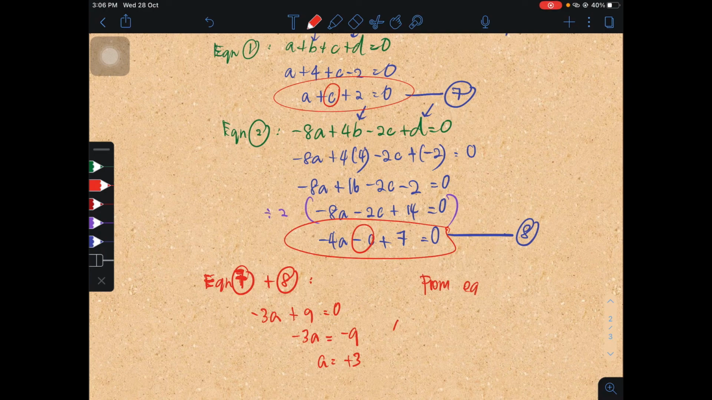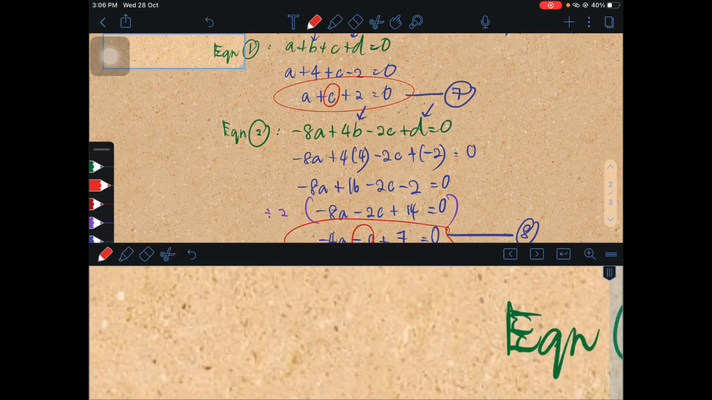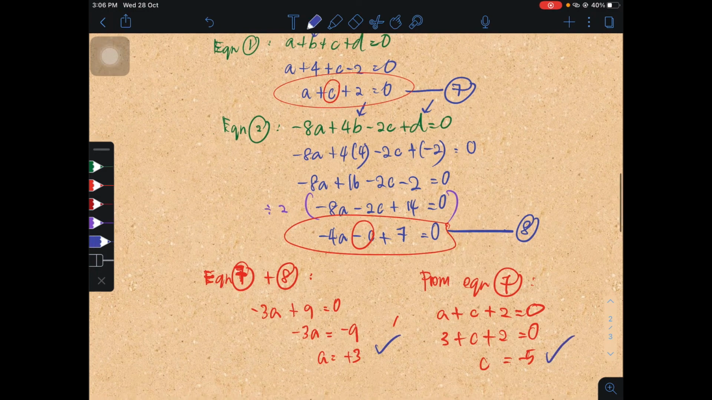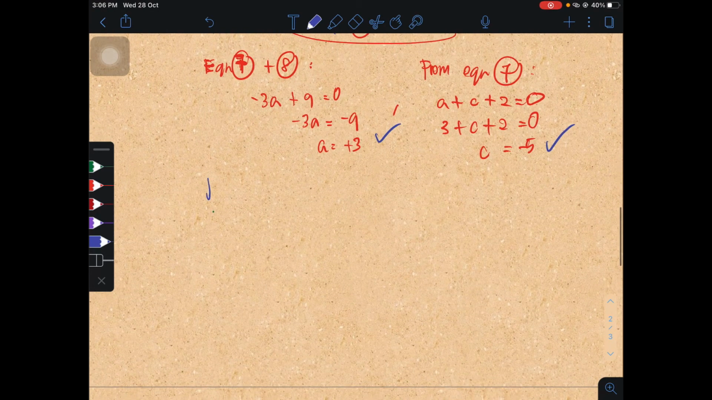Therefore, from equation 7, it's much easier. A plus C plus 2 is equal to 0. Therefore, A is 3, plus C plus 2 equals to 0. So C is actually negative 5. Well done. So we get the value of A and C already. What we need to do is just put them into P(x), which is, okay, hang on, I'll just write this down properly.